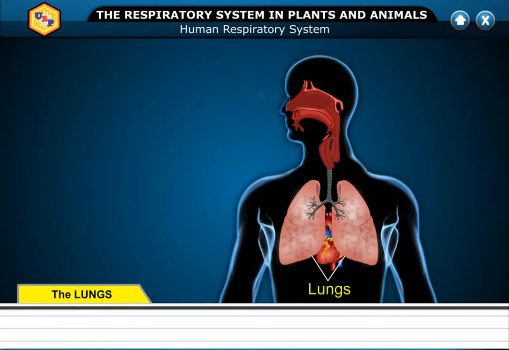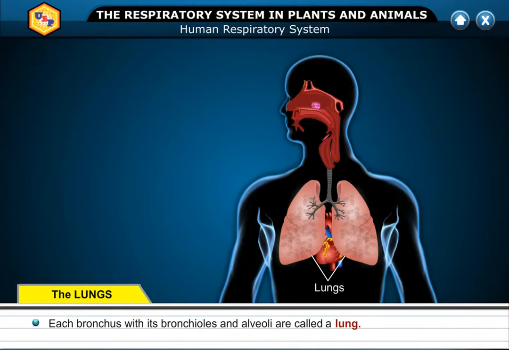Number 7. The lungs. Each bronchus with its bronchioles and alveoli is called a lung. It has a thin protective membrane over the entire organ.